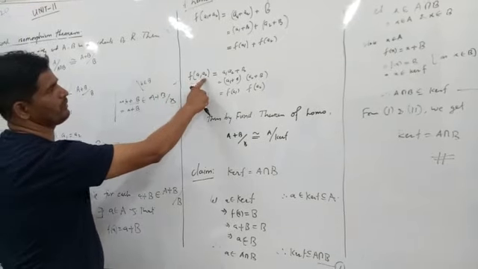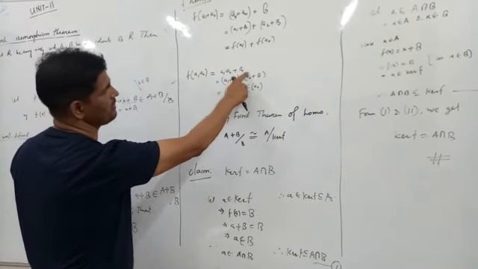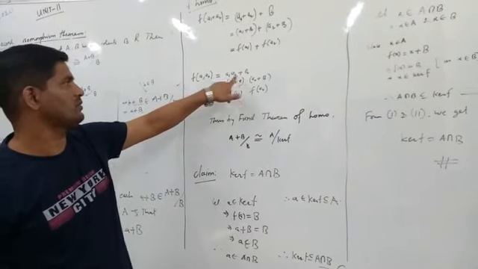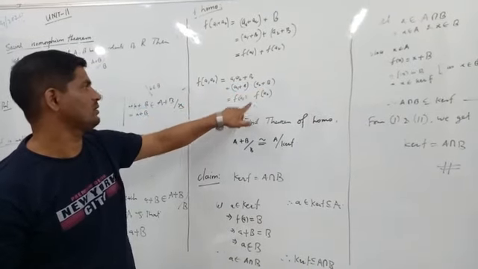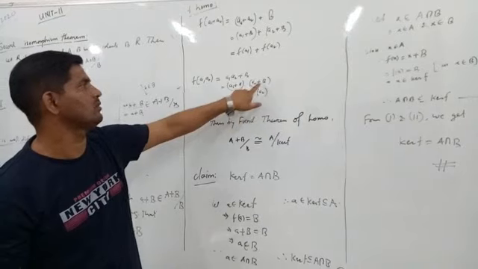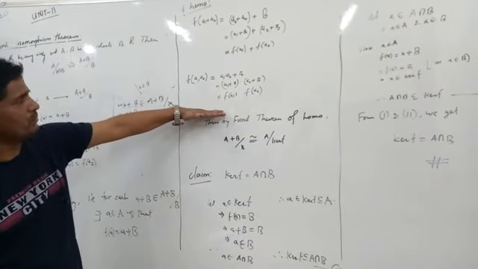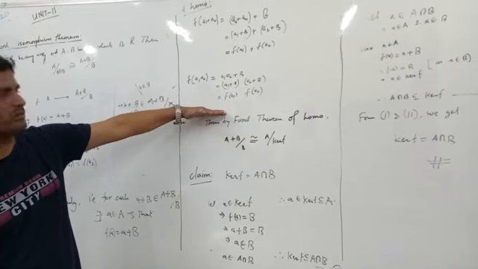Similarly for the product, f of a1 a2 equals by definition a1 a2 plus B, the product of two cosets, and this is equal to f of a1 times f of a2. So up to here we have proved that f is an onto homomorphism.